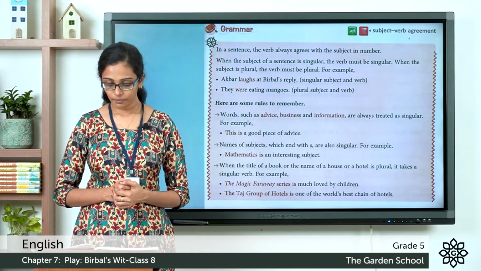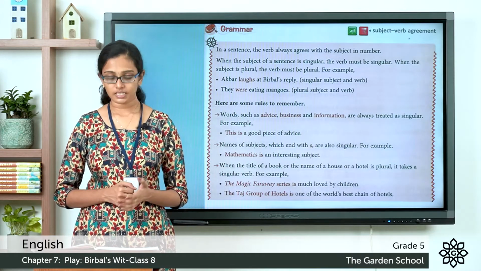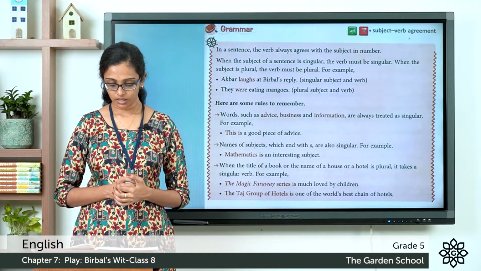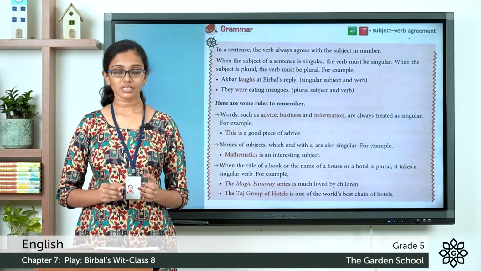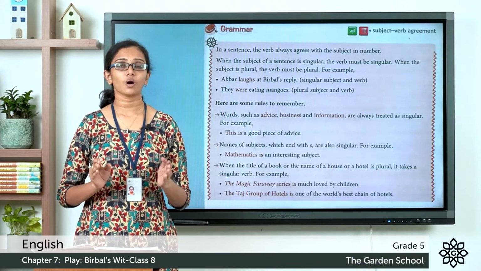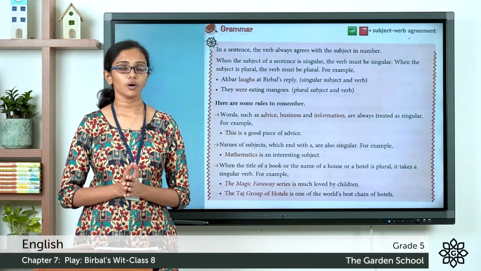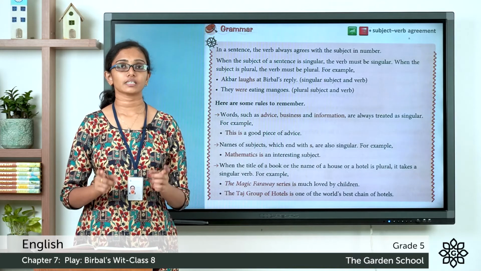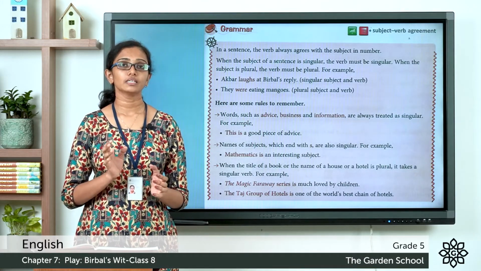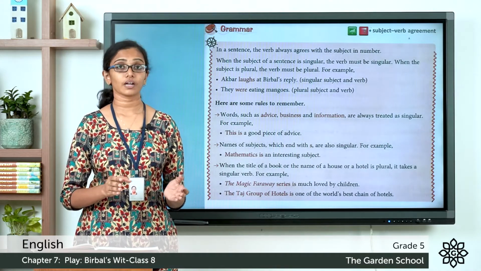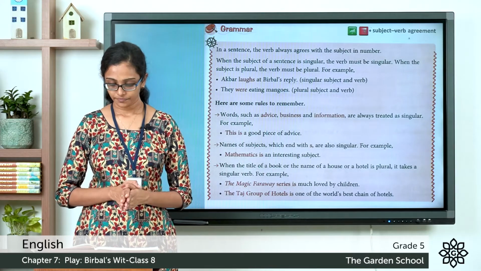When the title of a book or the name of a house or a hotel is plural, it takes a singular verb. For example, the Magic Faraway series is much loved by children. This is the title of a book. So even if the words in the title of a book are in plural form, the whole title is considered a singular subject. Hence, the verb in the sentence will also be in singular form. So we say the Magic Faraway series is much loved by children instead of are.